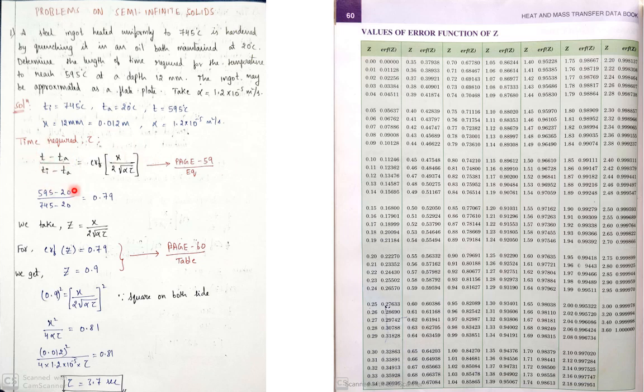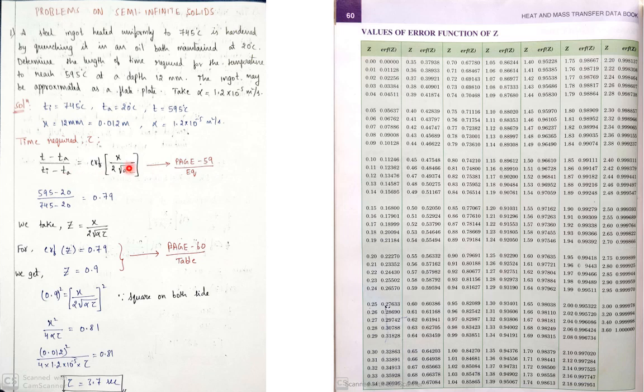This is a formula which you have to take from page number 59, as I showed you in the previous slide. This is the temperature distribution.